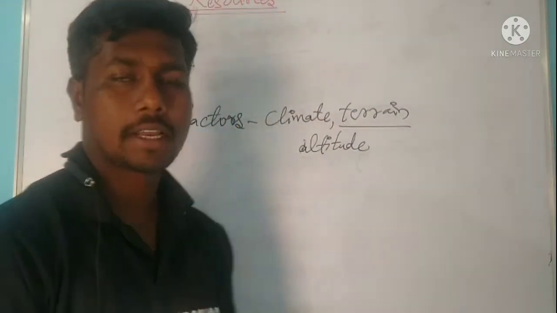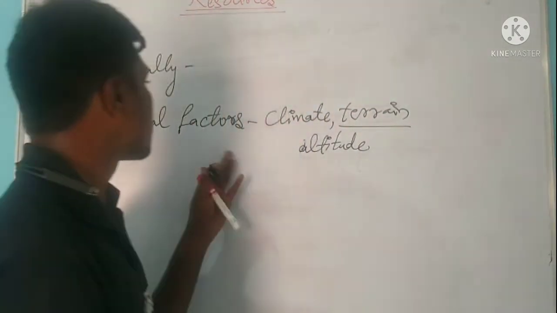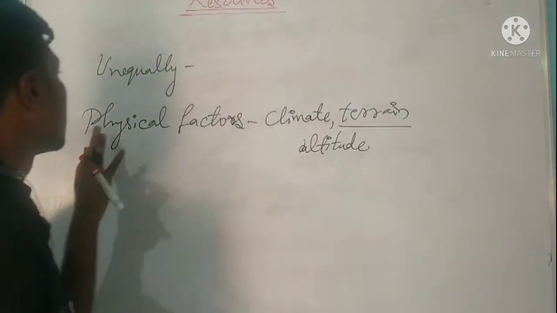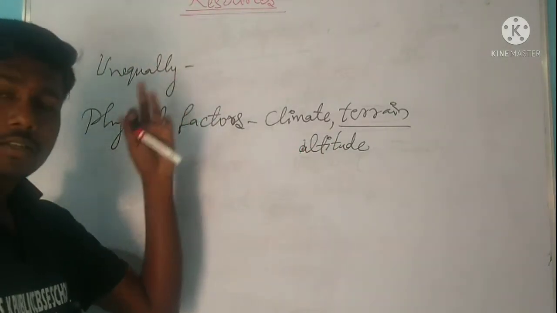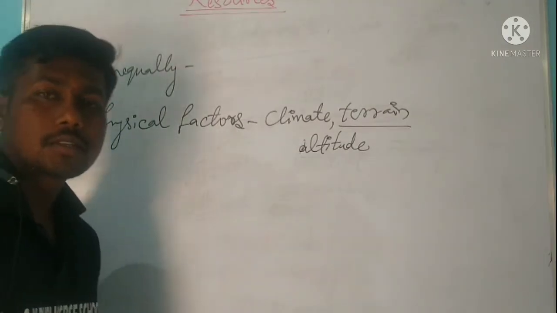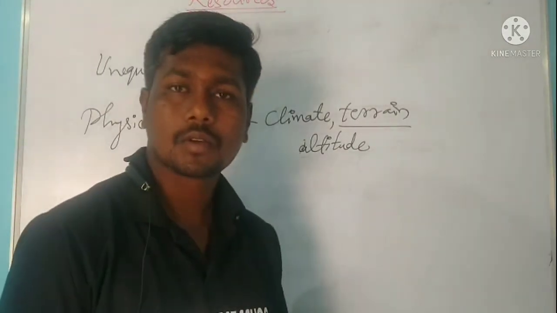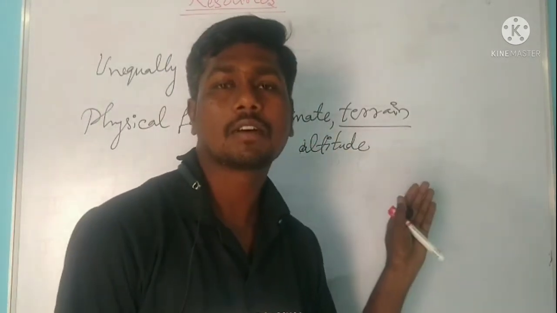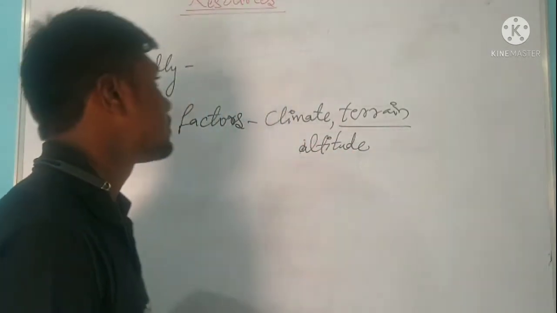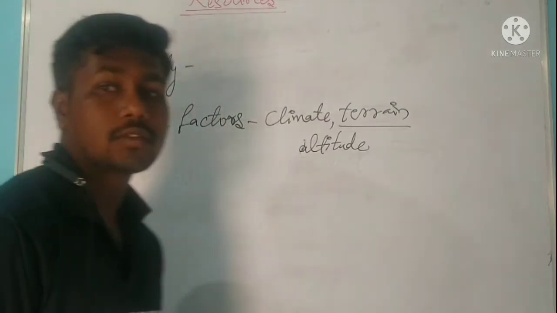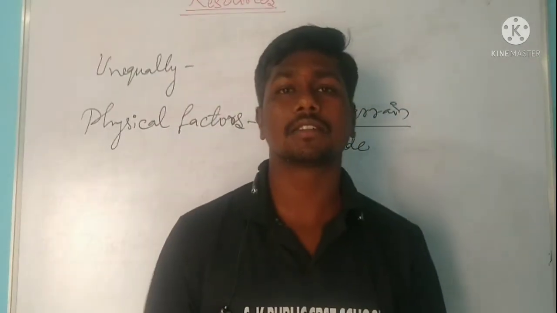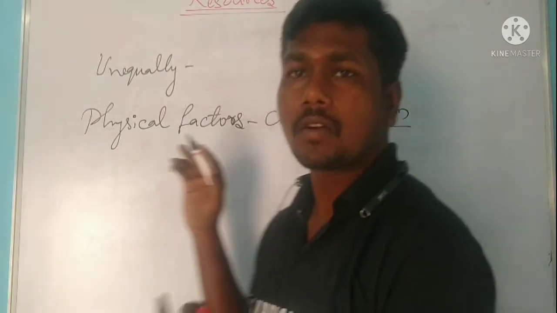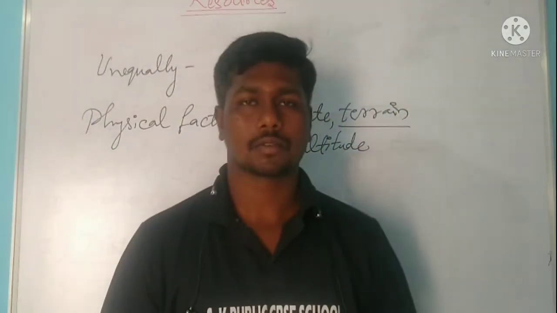On these factors the distribution of resources depends. These factors vary from one region to another, because of that natural resources are unequally distributed over the earth. So this is all about natural resources.